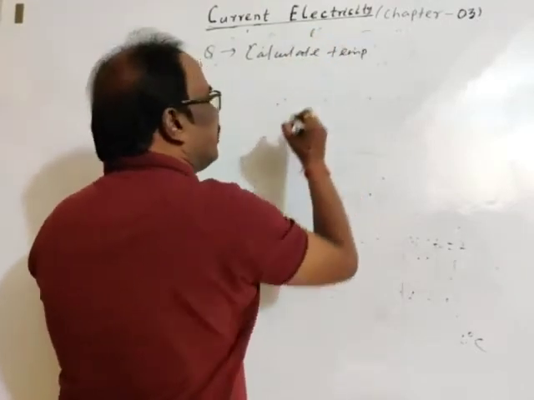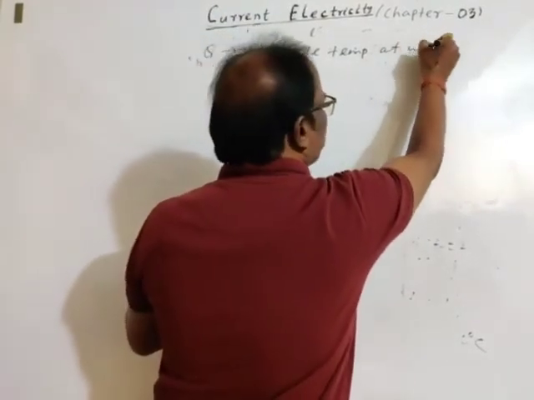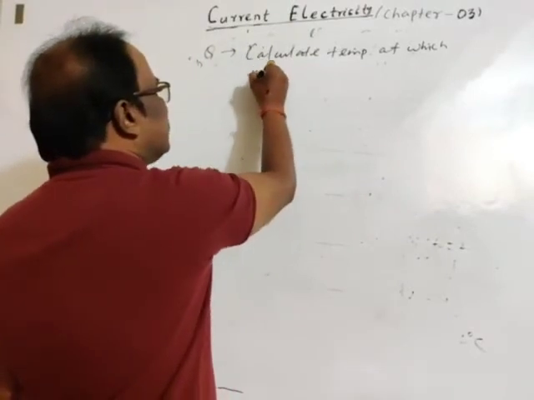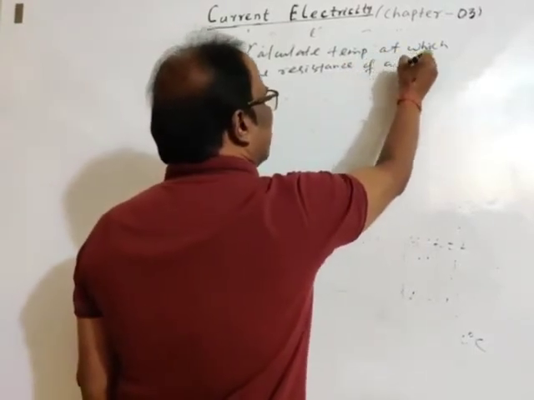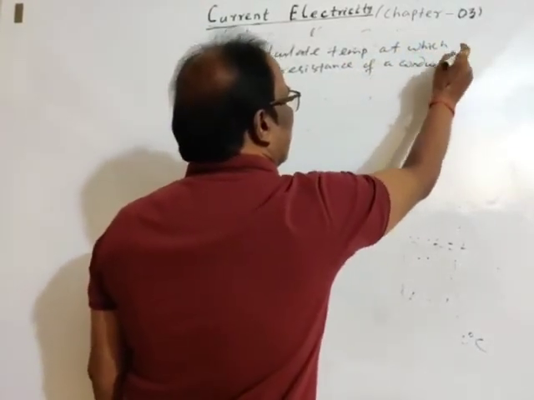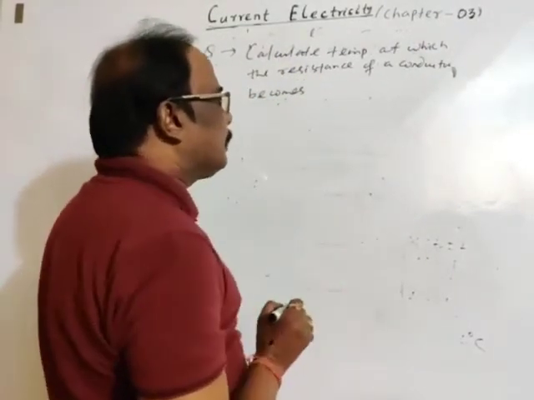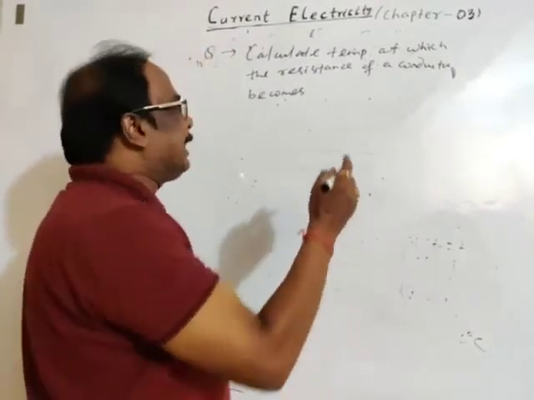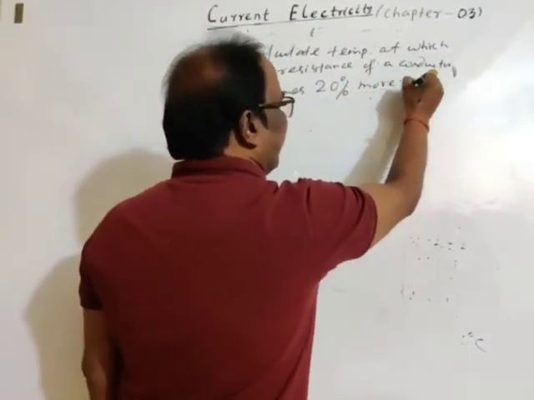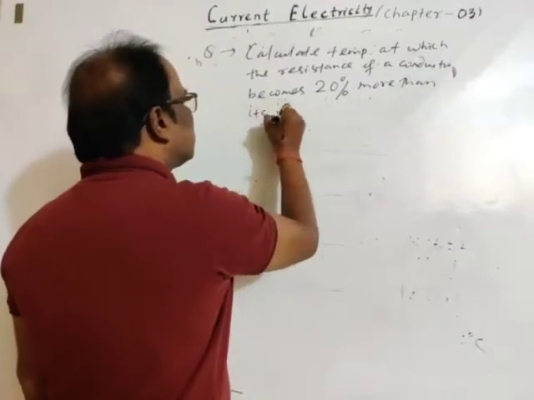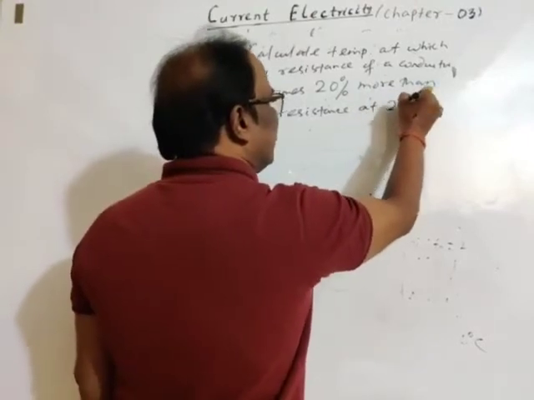I am writing temperature T M. Calculate the temperature at which the resistance of a conductor becomes 20% more than its resistance at 27 degrees centigrade.